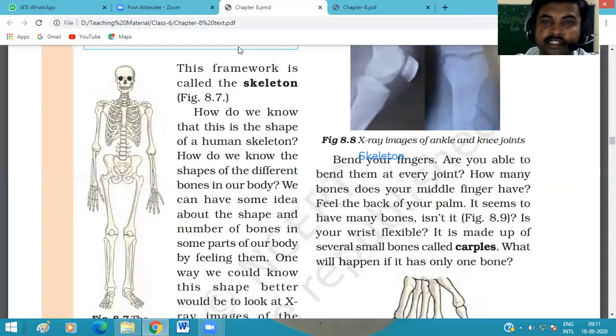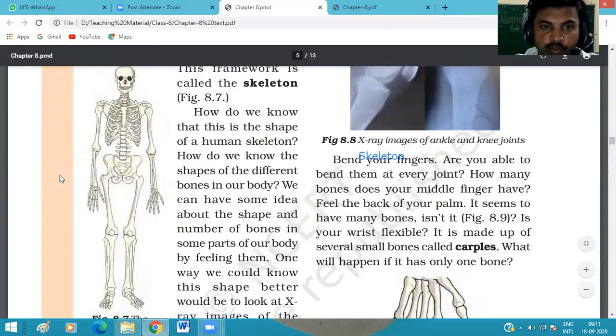When we see the skeleton, this is the human body skeleton. In this we can see that bones have different shapes and different lengths. When we talk about the thigh, this is the longest bone of our body.